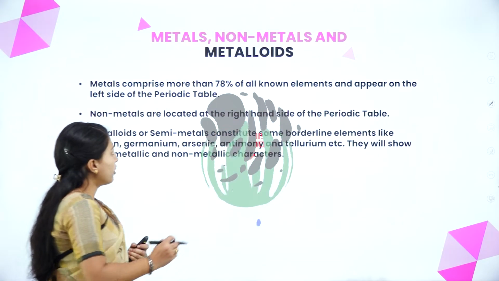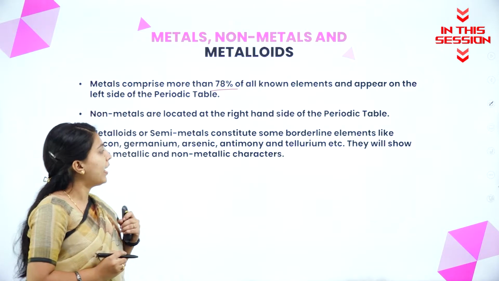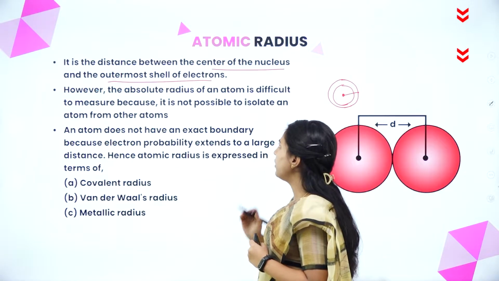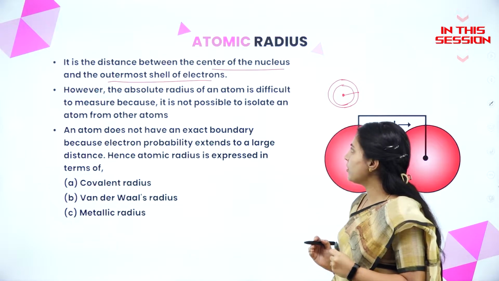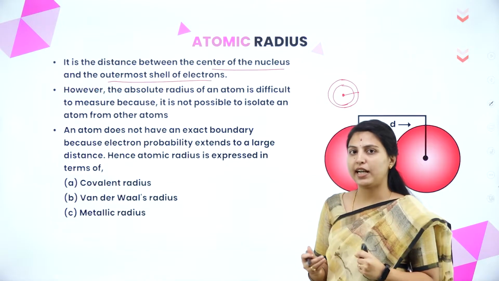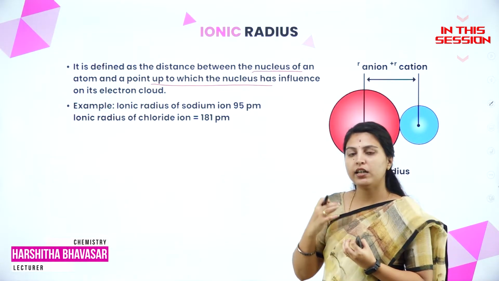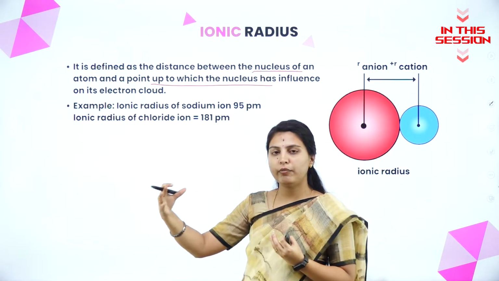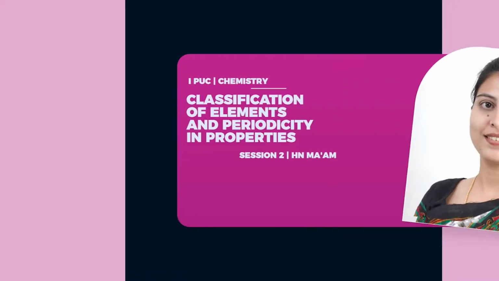Metals comprise more than 78% of all known elements and appear on the left side of the periodic table. However, the absolute radius of an atom is difficult to measure because it is not possible to isolate an atom from other atoms. Electron cloud means where the nucleus, having the effective nuclear charge, holds the last electron; we'll call it the electron cloud.